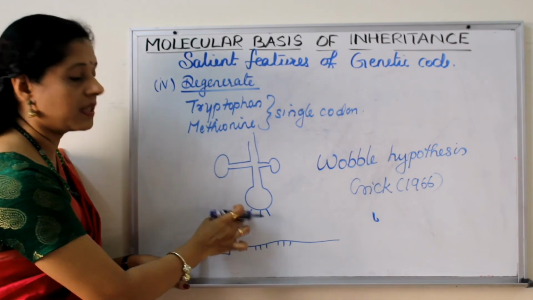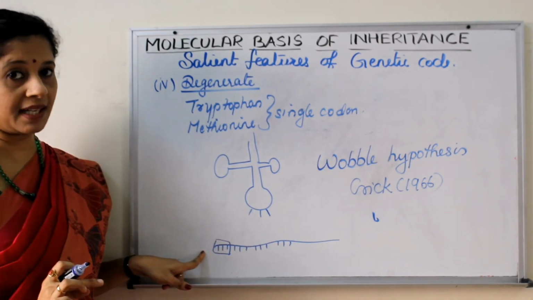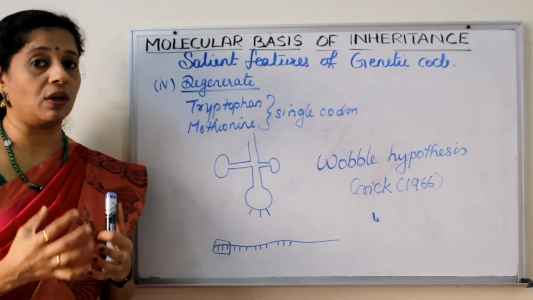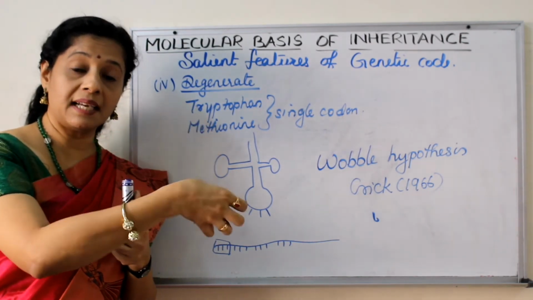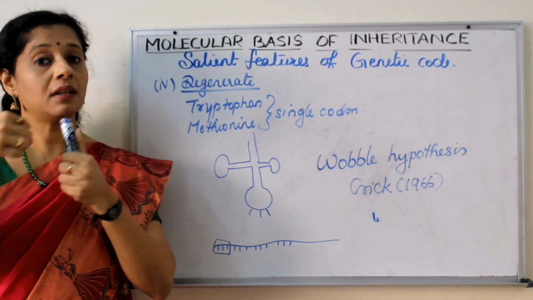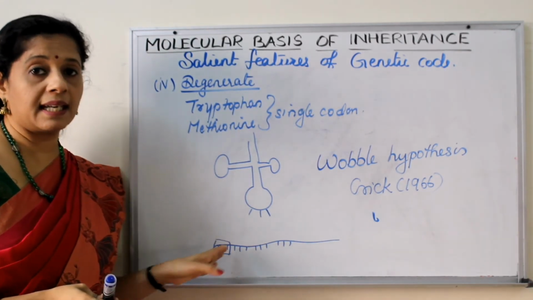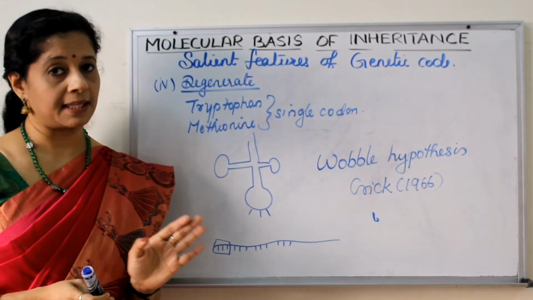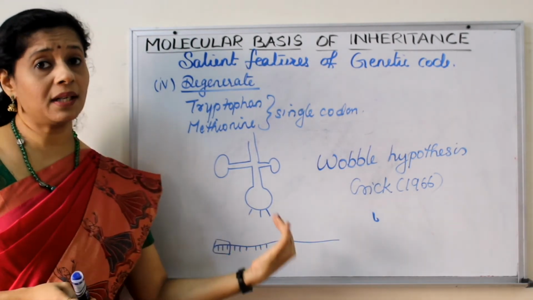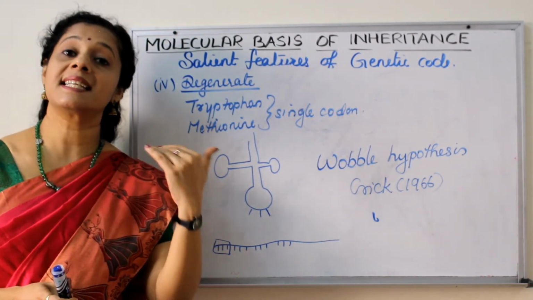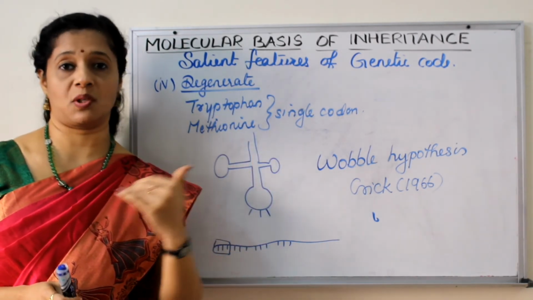Its anticodon is here in the tRNA, right? So each tRNA is actually called an adapter molecule. tRNA will go and pick the amino acid and bring it to the site of protein synthesis. Based on this codon, it can carry the amino acid, right? So if 61 codons are coding for different amino acids, naturally we expect 61 tRNA types also.